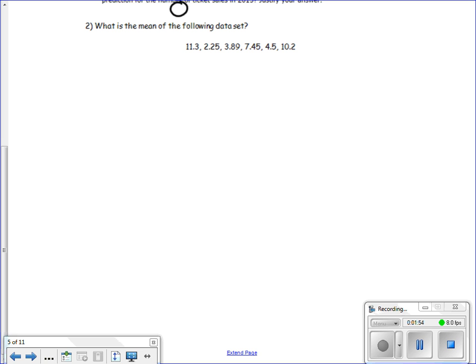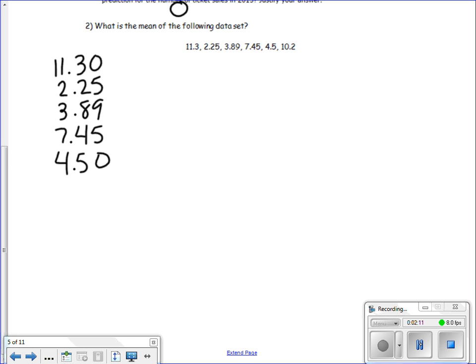So first we need to add the numbers in the data set. The sum of these numbers is 39